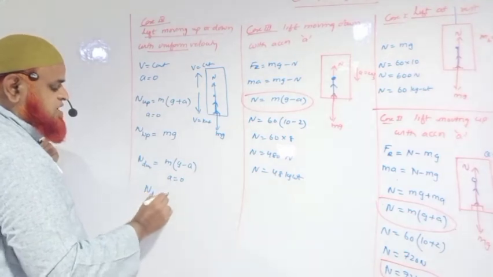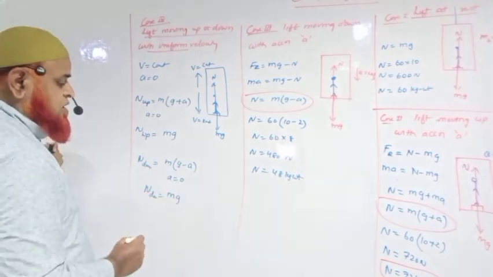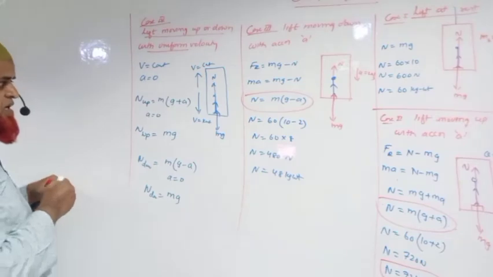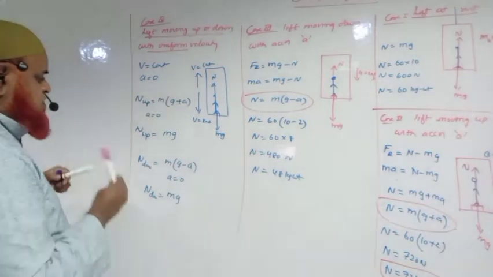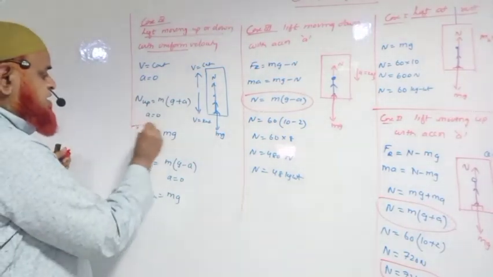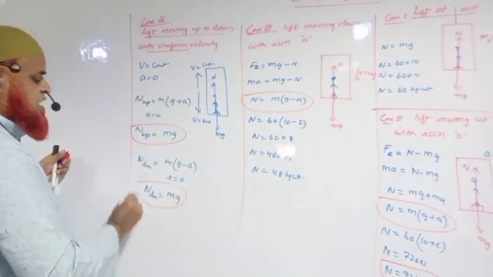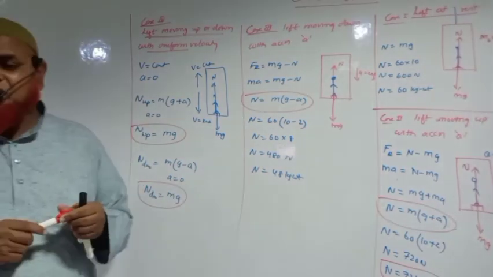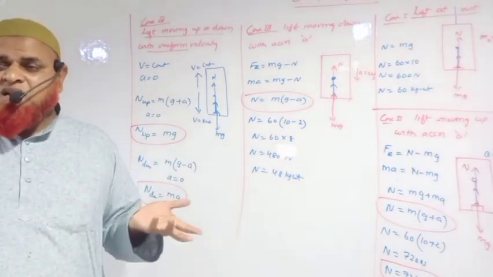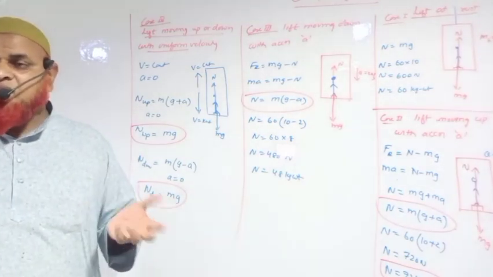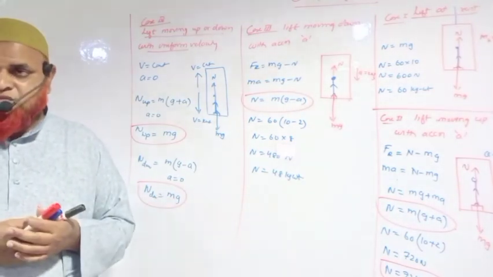So N down can be taken as mg here also. Therefore, if a body is moving with a uniform velocity, there is no acceleration. If there is no acceleration, there is no resultant force.